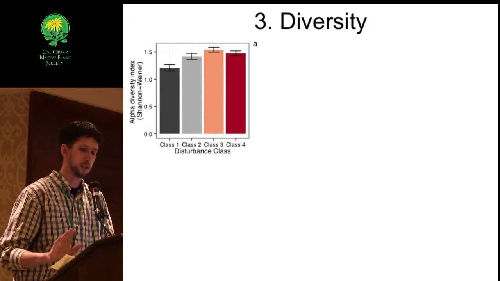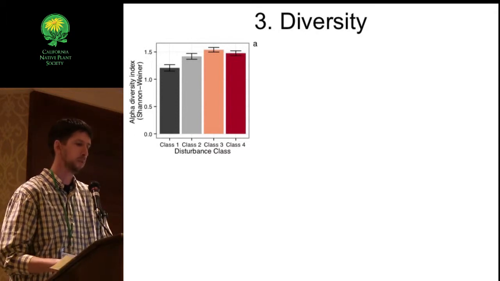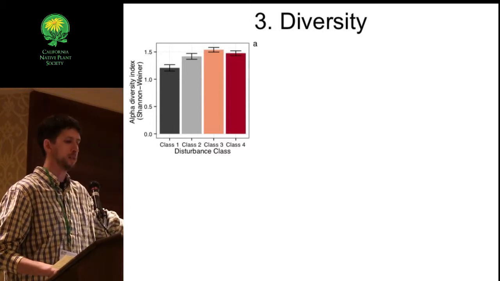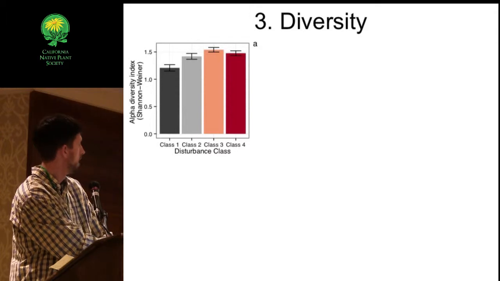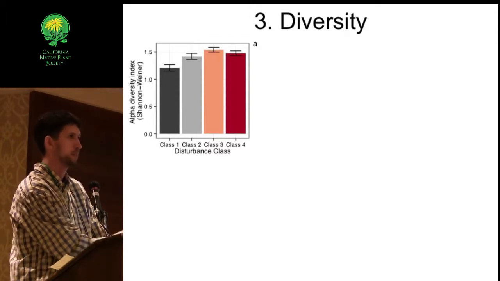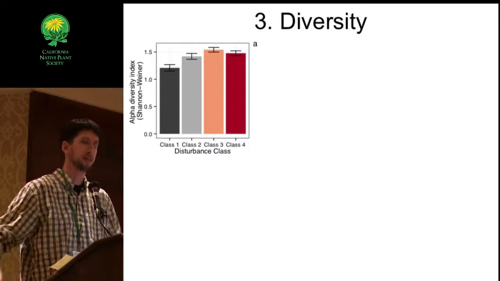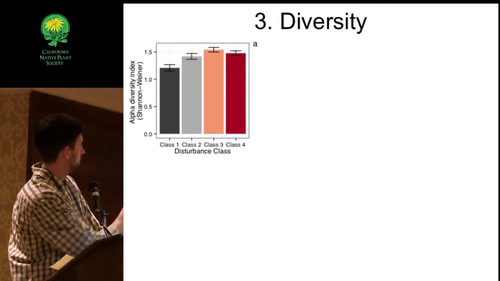And lastly, I'll just touch briefly on the consequences of this for diversity. We looked at both plot level and stand level diversity. So this is plot level diversity. This is a Shannon diversity index for the 4 disturbance classes. And we see a significant increase in plot level diversity. There are more species in a plot with increased disturbance, although these two groups are not significantly different.